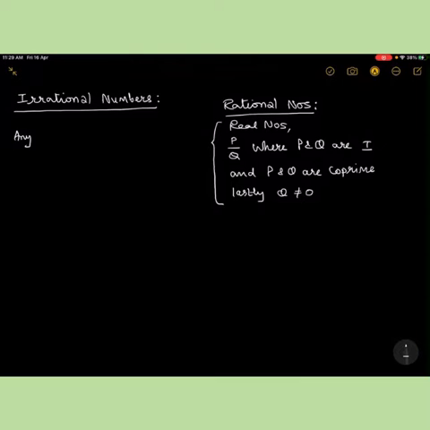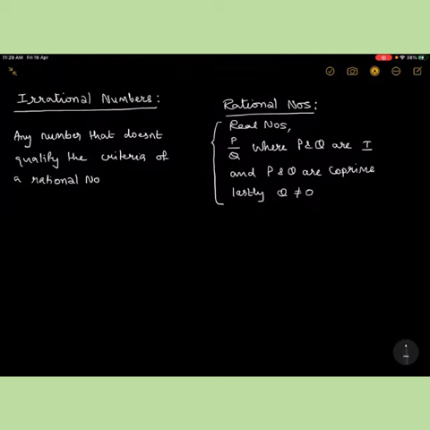Any number that doesn't qualify the criteria of a rational number is called an irrational number. Got it, guys? Okay, let us take a few examples.